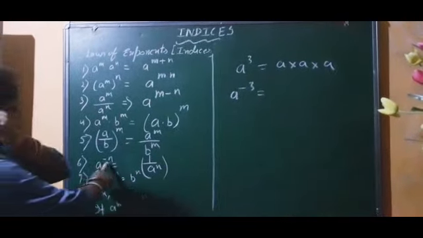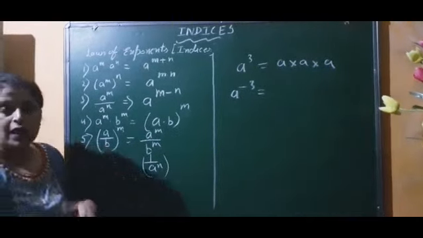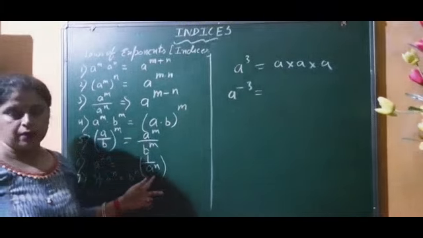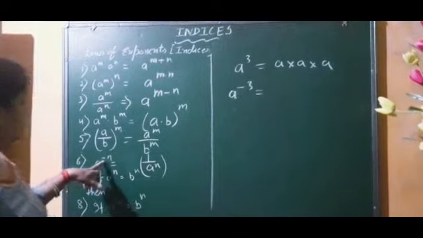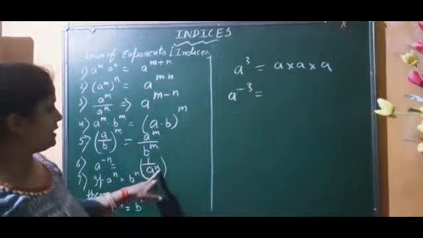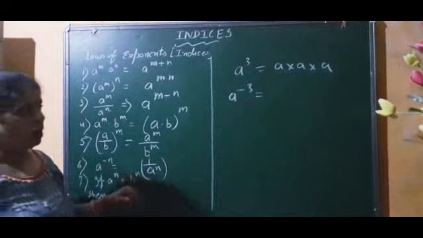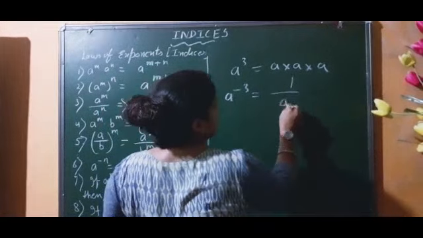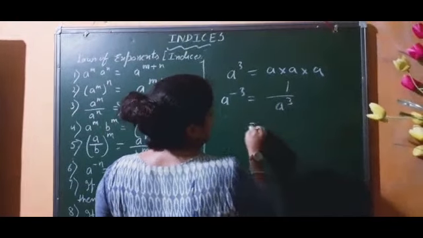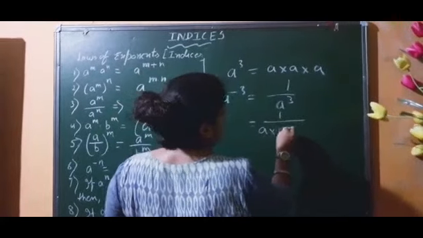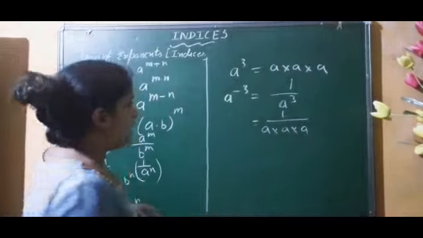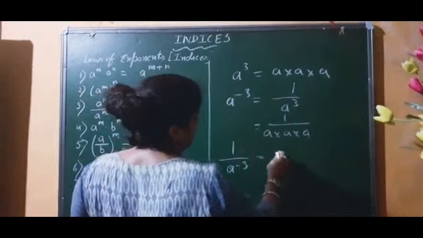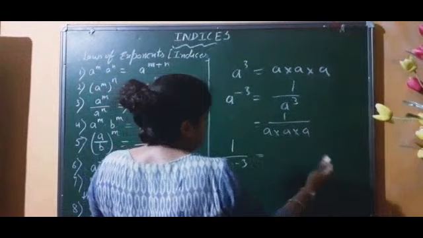First of all, we have to convert the negative power into a positive power. And how do we convert a negative power into a positive power? By writing the reciprocal of the number. Fine, children? See, here is a to the power minus n, which equals 1 upon a to the power n. This is the reciprocal number. So a to the power minus 3 we can write as 1 upon a to the power 3, and then copy it as 1 upon a into a into a. Similarly, if it is written 1 by a to the power minus 3, then first of all change it into a number where the power is positive.